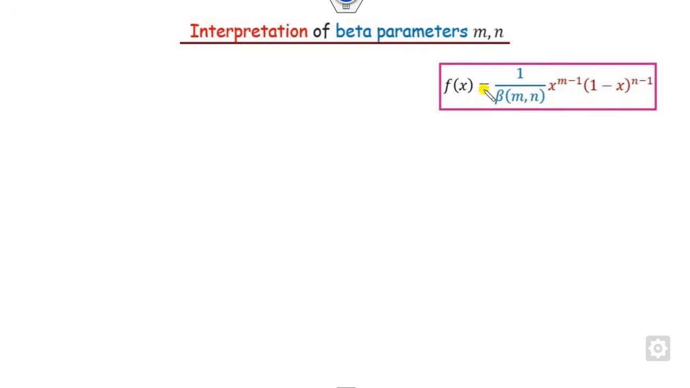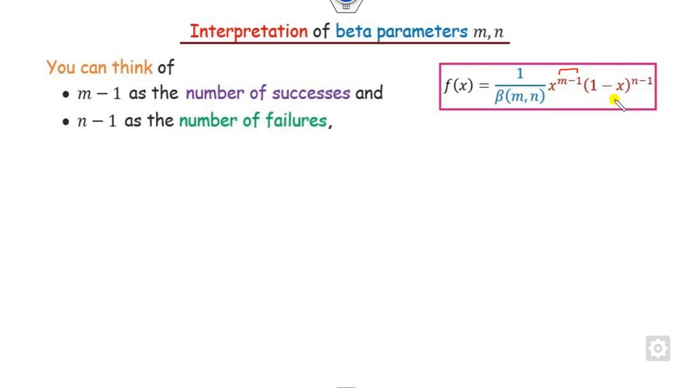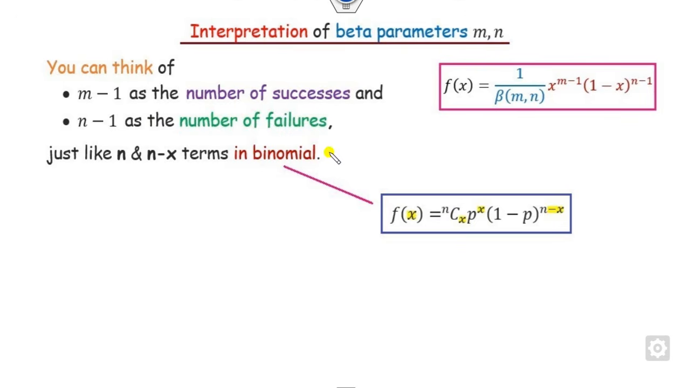If you understand the meaning of the unknown parameters here, again you can see what m is. m is nothing but my number of successes. And if you think of n as the number of failures, so m is the number of successes and n is the number of failures. Do you think of any other distribution which is similar to this? Again, the binomial. X is my number of successes, and n minus x is the number of failures. So it means the beta distribution behaves similarly to the binomial. So again, m you can consider as the number of successes, and n as the number of failures, just like x and n minus x in the binomial.